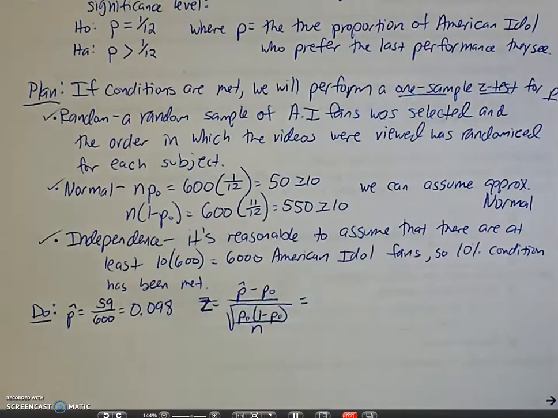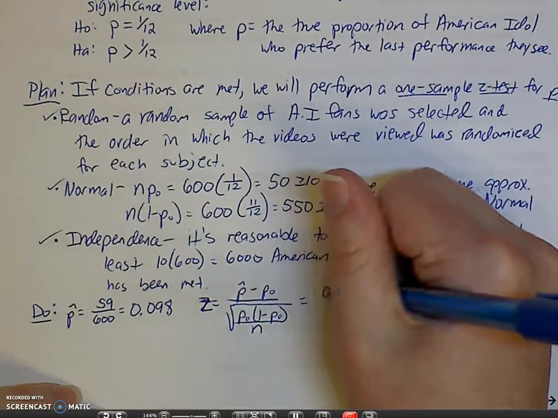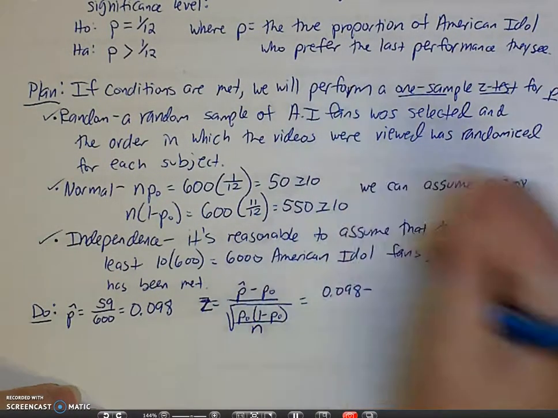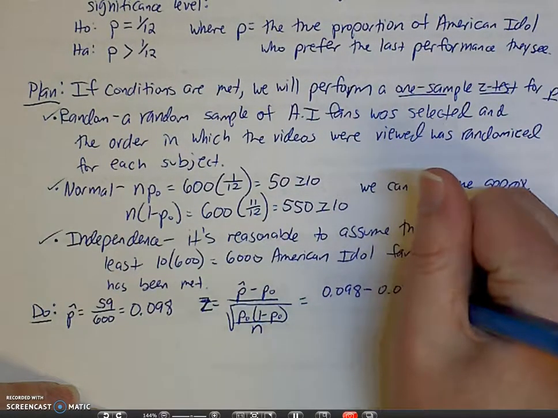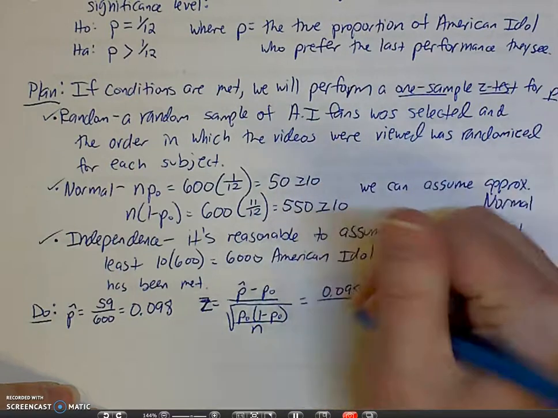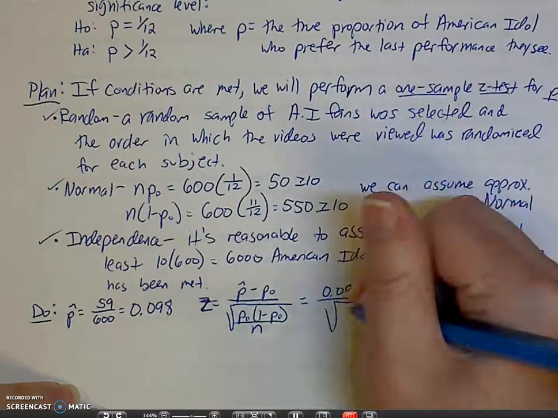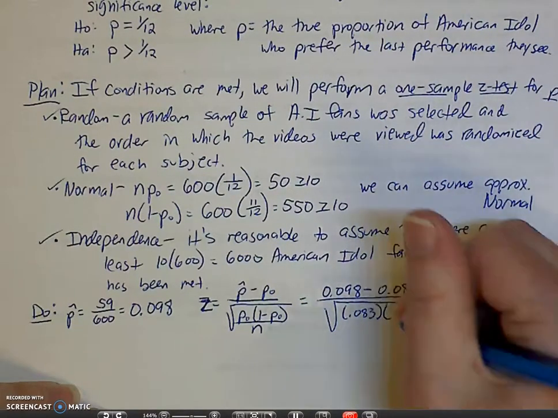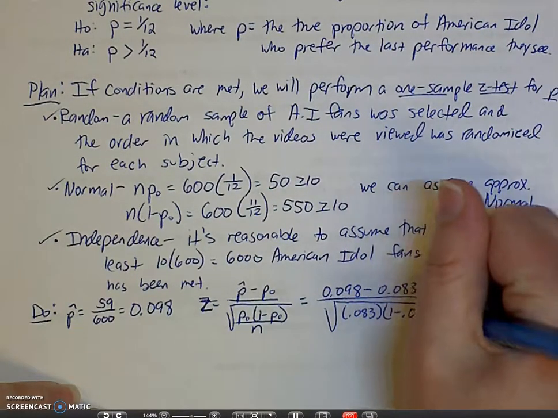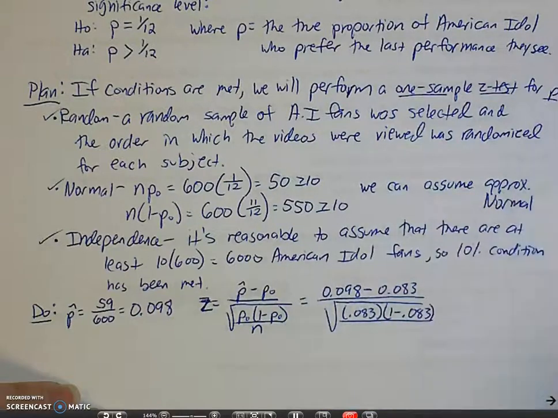So let's plug everything in. Our p-hat was 0.098. 1/12, if you convert that to a decimal, is 0.083. And this goes there. 1 minus that. All over, what was my n? Oh, 600.